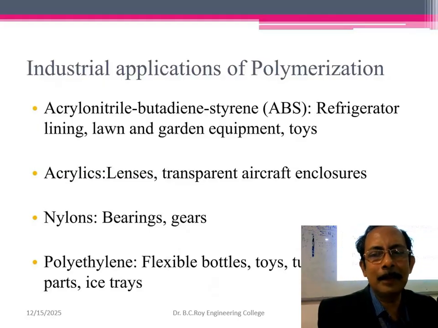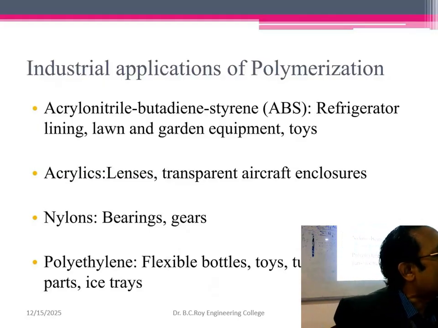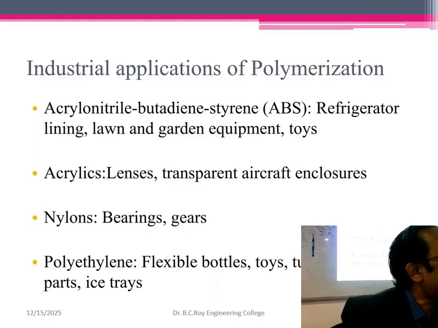These are examples where you are using acrylic lenses. Acrylic lenses as an example. Contact lens: polymethyl methacrylate, PMMA. That is a hard glass lens. HEMA, polyhydroxyethyl methacrylate, is a soft contact lens. So many of us are using contact lenses, no? So you should know where we are using them. This contact lens is acrylic polymer.